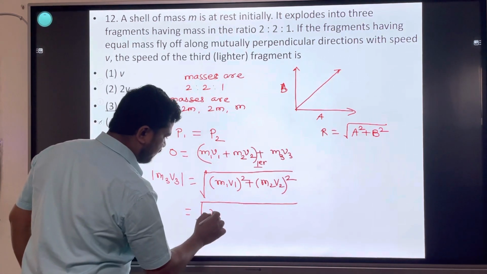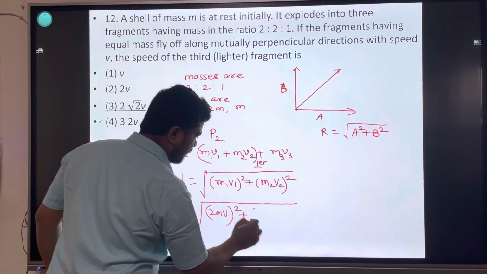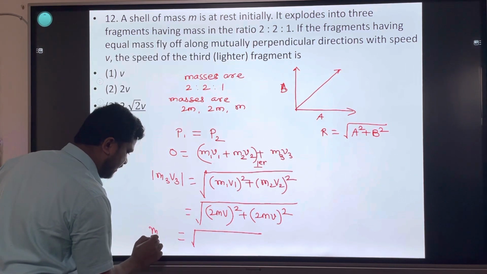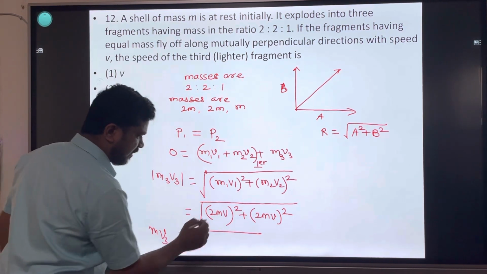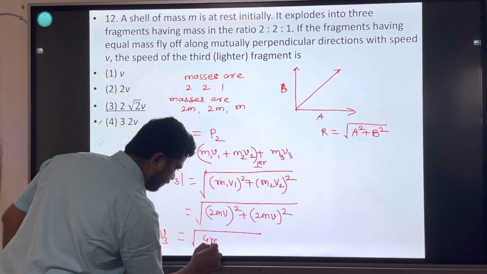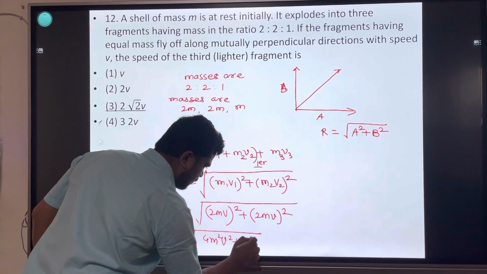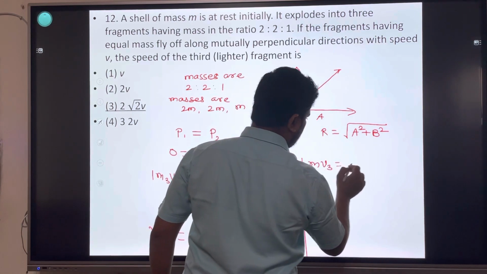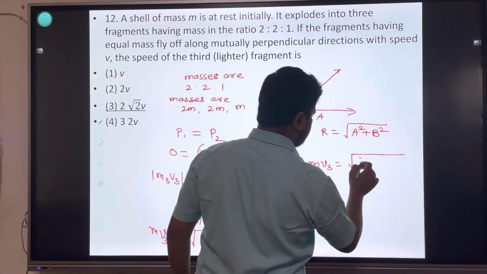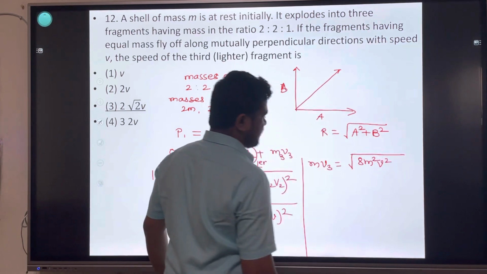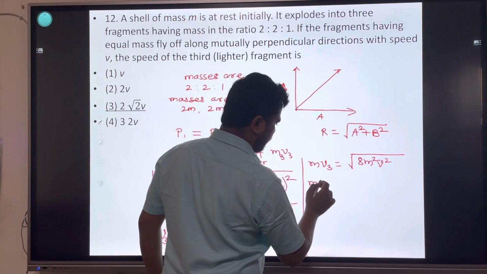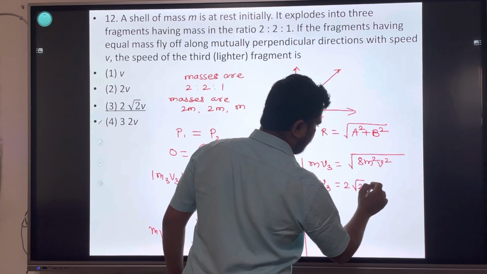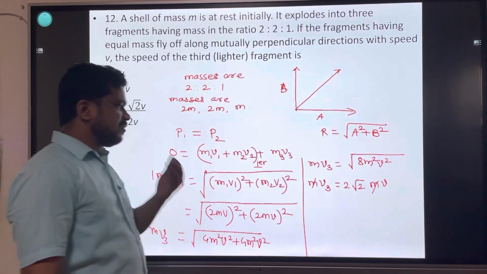The value of m1 is 2m, velocity v, so (2m v) square, plus (2m v) square, is equal to m3v3. The mass is m, so m into v3 is equal to square root of 4m square v square plus 4m square v square, which is 8m square v square. Take the square root: m into v3 is equal to square root of 8, that is 4 into 2, so 2 square root 2, m v. Mass cancels, v3 is equal to 2 square root 2 v.